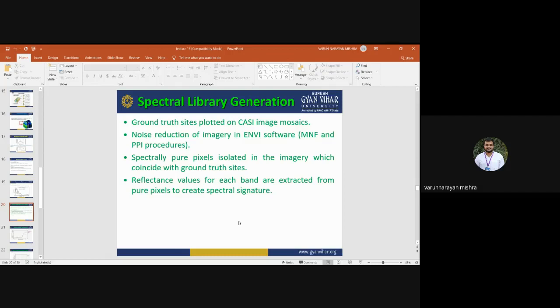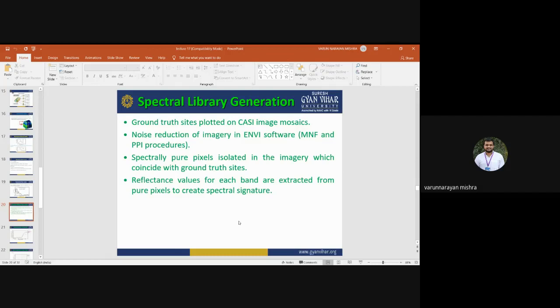Okay, when you are collecting the spectral response, sometimes we may not get pure pixels, we may not get the spectral response of the pure pixels. In that case, we need to identify spectrally pure pixels. Pure pixels means the pixel showing only a specific object, it's not mixed with other objects. That is known as spectrally pure pixels, and it is isolated in the imagery, and can then be matched with the ground truth information.